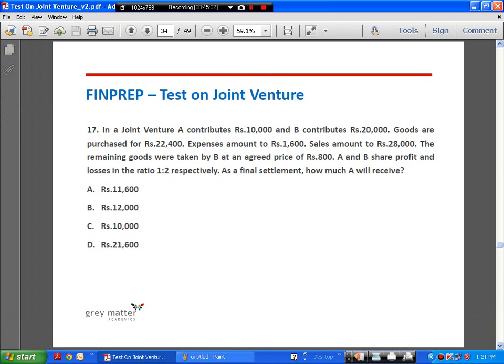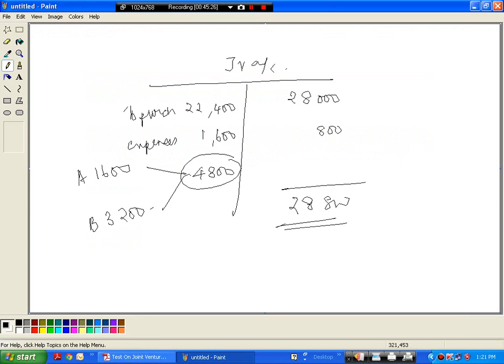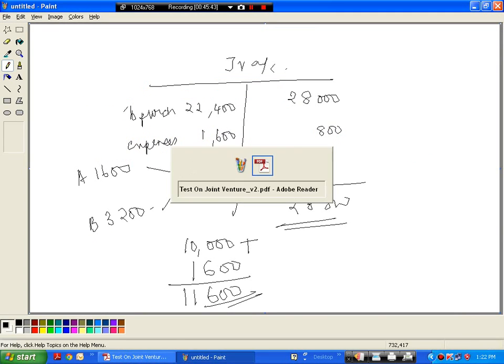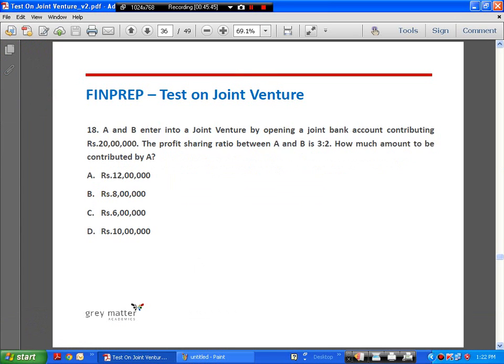They're asking you how much will A receive as the final settlement. See, we know that A has contributed 10,000 rupees. So he obviously wants to take back the money that he has put in. And in addition, the JV has made a profit of 1,600. So he'll take back 11,600. Okay. So the answer is A. Next.